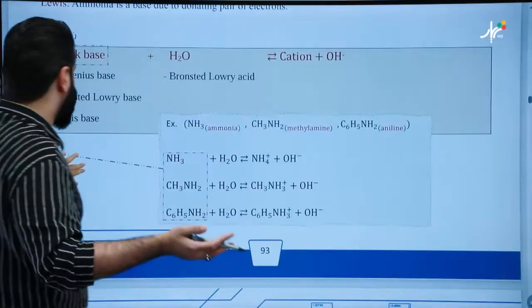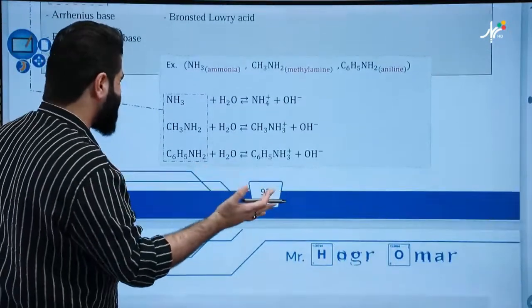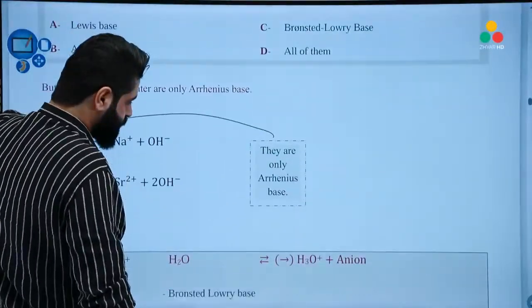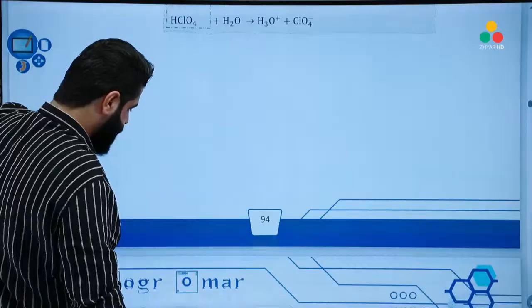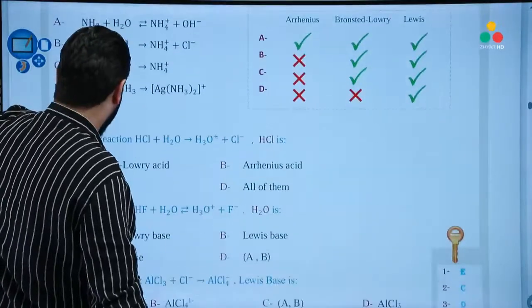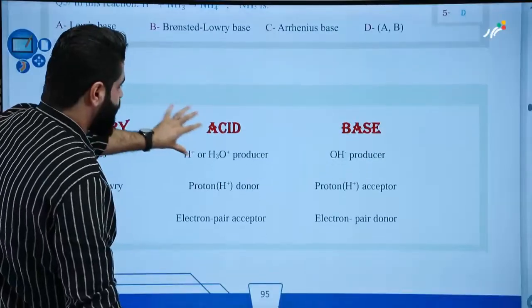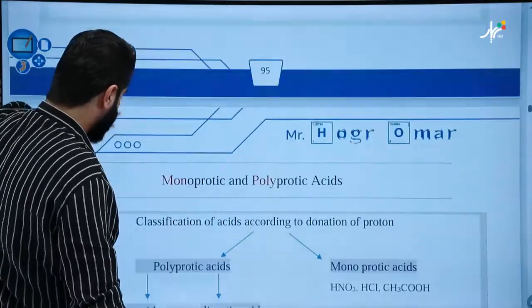And about the acids, we have nothing new, okay? So directly, I'll leave these questions. I have explained all of them previously, of course. Yeah, these are your homeworks, and this is a summary of all three theories.